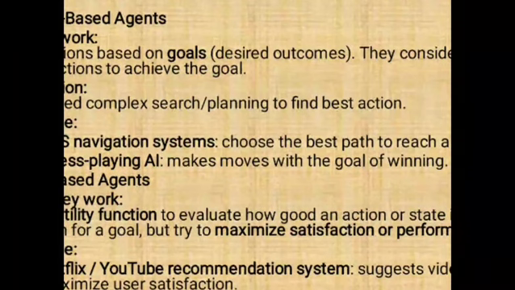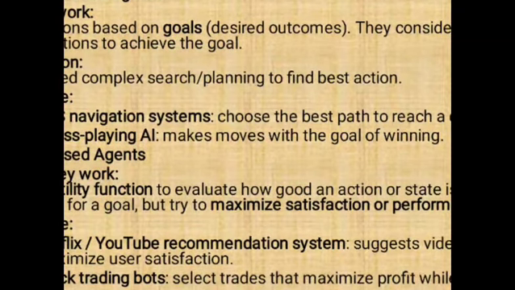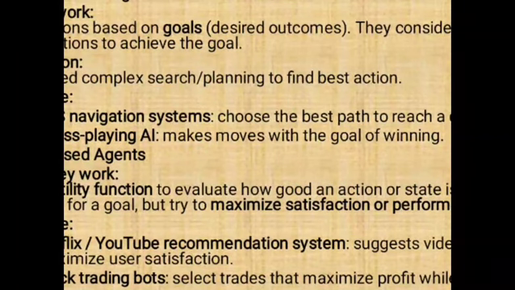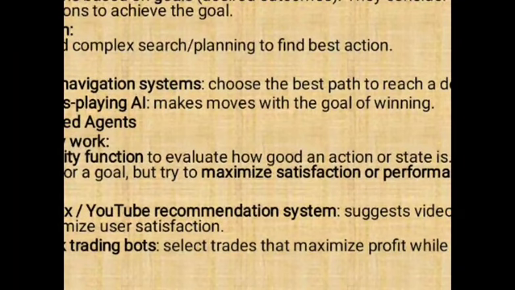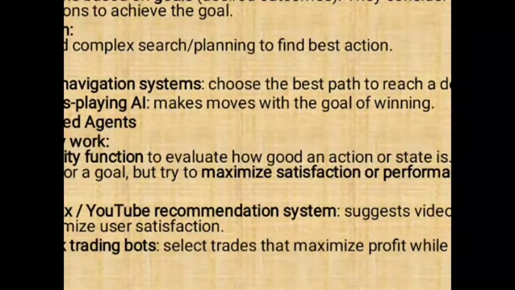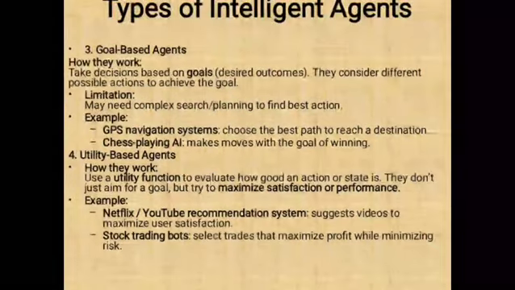Next one is called utility based agents. How does it work? It uses a utility function to evaluate how good an action state is. They don't just aim for the goal but try to maximize satisfaction and performance. For example, the Netflix or YouTube recommendation system suggests videos to maximize user satisfaction. So these are called intelligent agents.